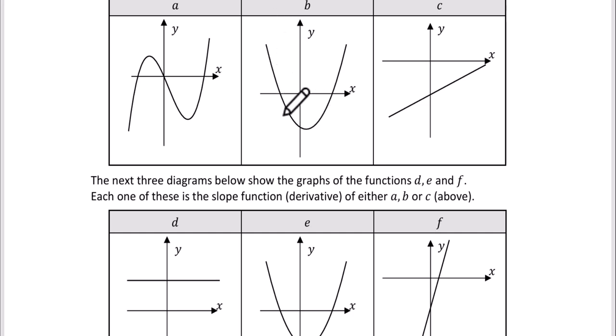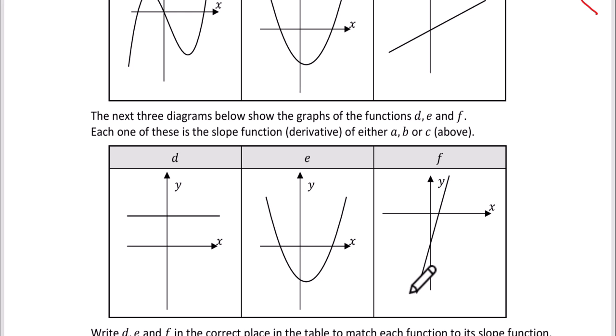If you draw any tangent along here, it's going to slope in this direction. It's going to slope this way, so it's going to be negative. So from this x value here all the way down to this x value here, the slopes are going to be negative. And you can see with this slope function here, we're looking at negative y values all the way up to this x value here, which would correspond to this vertex of this parabola here.